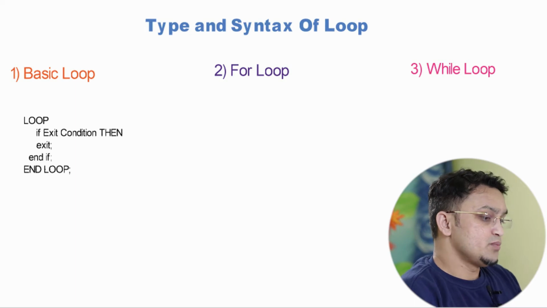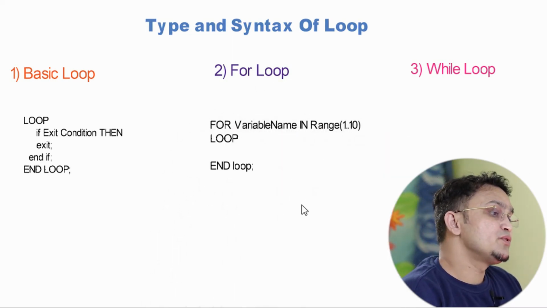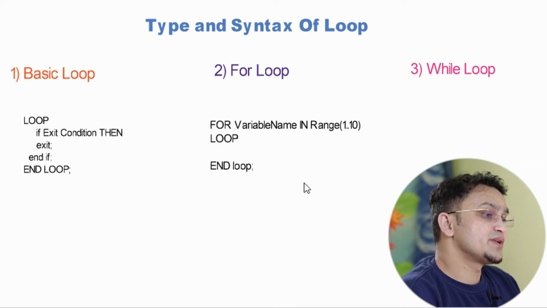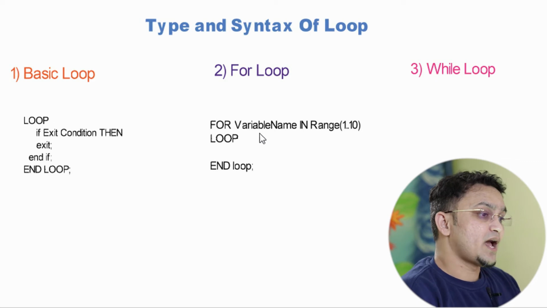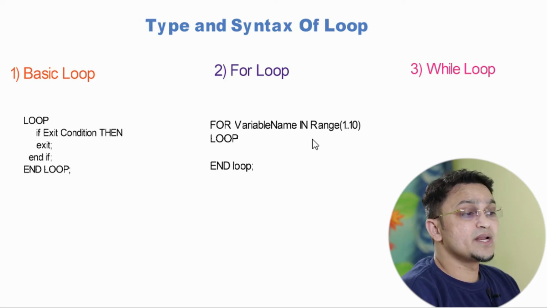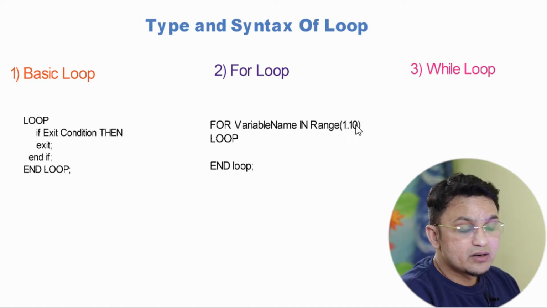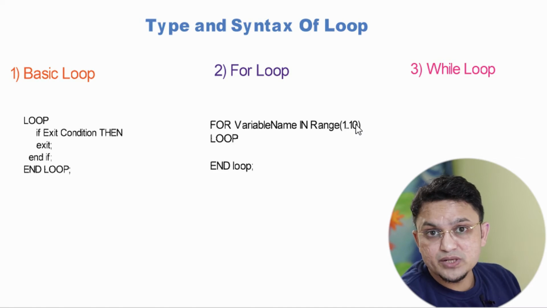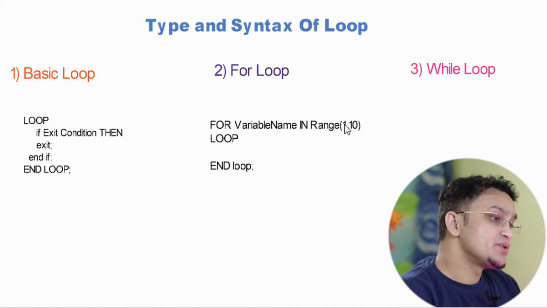Now moving on to the next loop, which is your for loop, and you can see over here this is the syntax of the for loop. Over here this is a keyword, and here you need to mention the variable name, and after that you need to mention the range, like this. For example, 1..10 means I'm looping this loop 10 times. So that you need to specify.